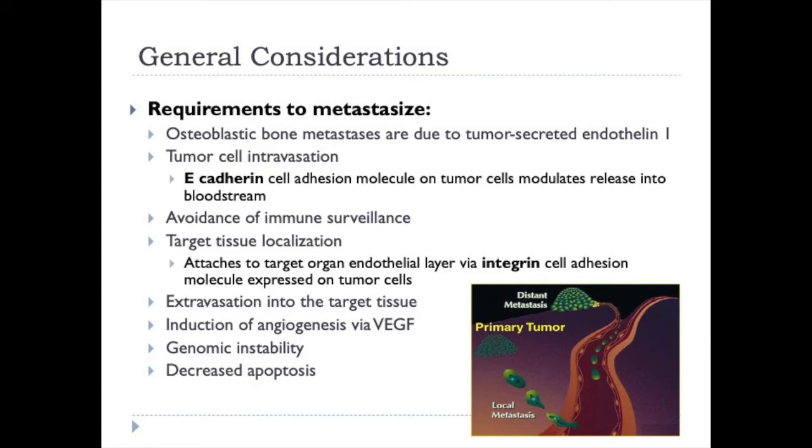Then what they will do is that they will attach to the target organ endothelial layer via integrin cell adhesion molecule expressed on the tumor cells. They then need to extravasate into the target tissue. They then need to induce angiogenesis via the vascular endothelial growth factor pathway in order to gain their own blood supply to be able to continue to grow. They also have to have enough genomic instability that apoptosis will not occur.